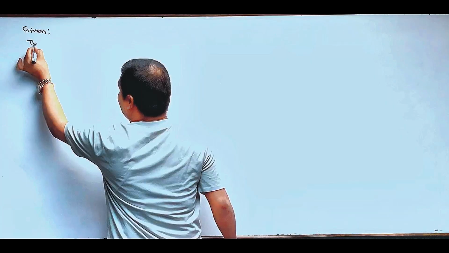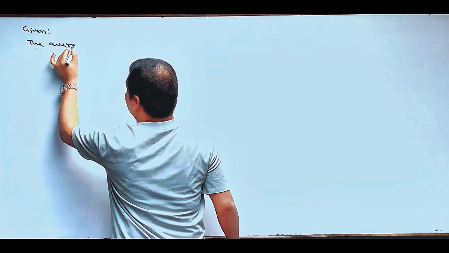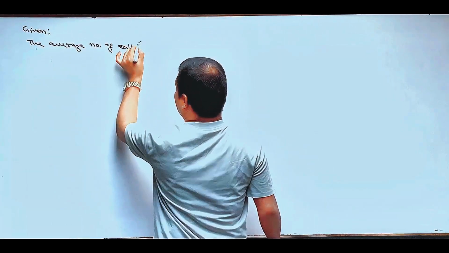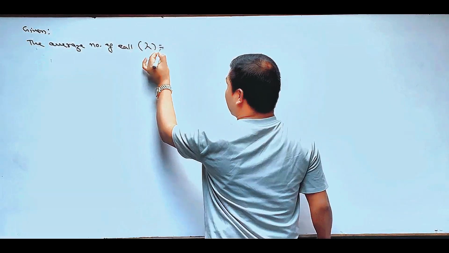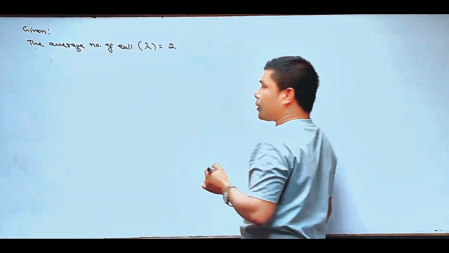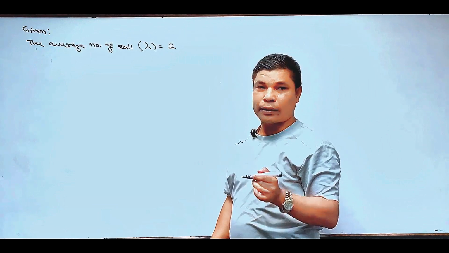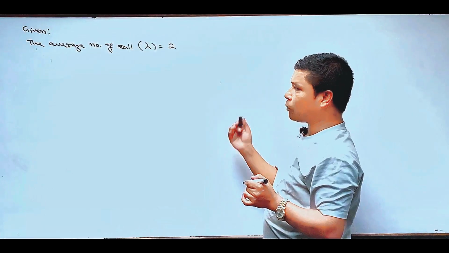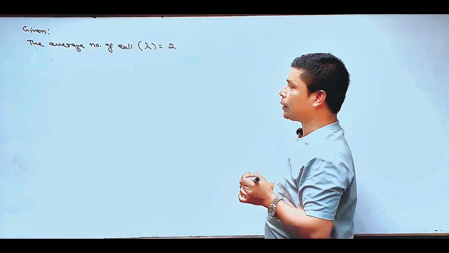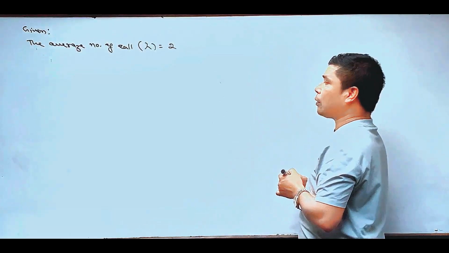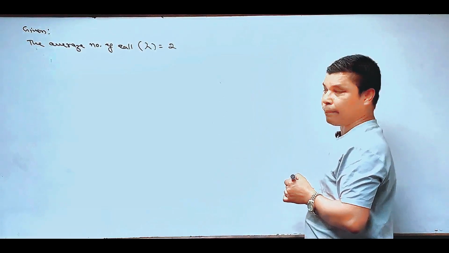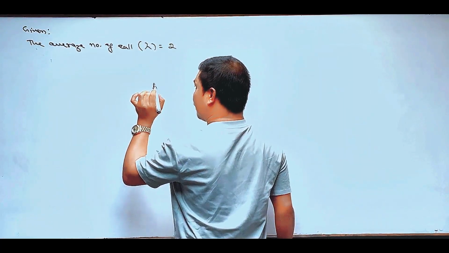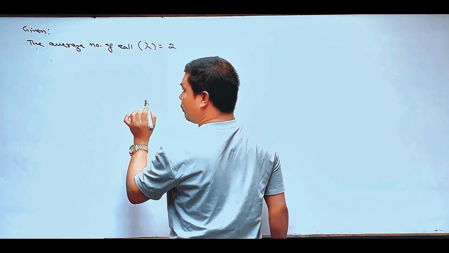The average number of calls is denoted by lambda, which is 2. And in Poisson distributions, one parameter should be known, which is the average value of the event. That means which has been derived from the past experience. So here, the information of 2 is representing the average number of calls that the manager receives during the first hour of office time. So from this information of lambda, we calculate the given questions by using the Poisson formula.